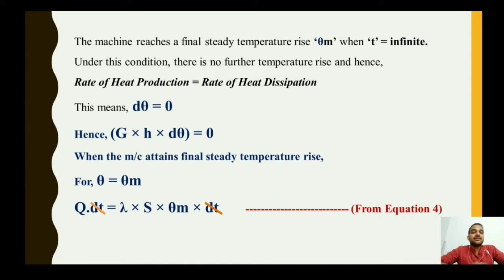In that case the temperature change d theta is not happening, so d theta equals 0. Hence the rate of heat stored, that is G into h into d theta in equation 2, will also equal 0.